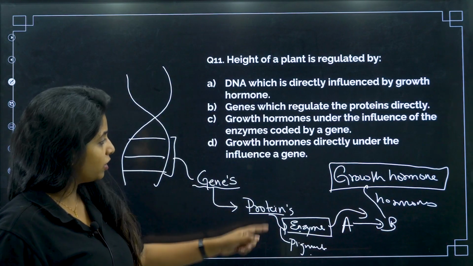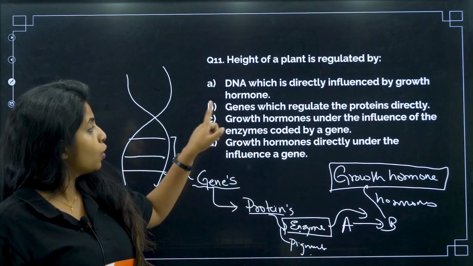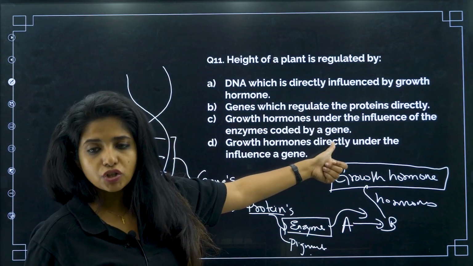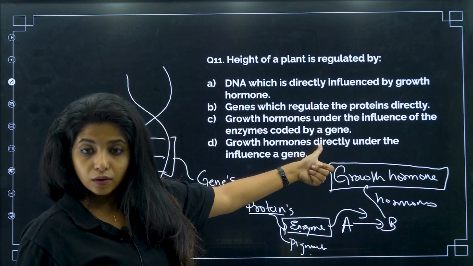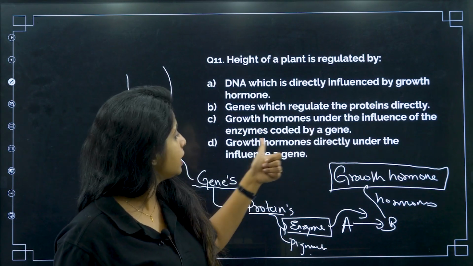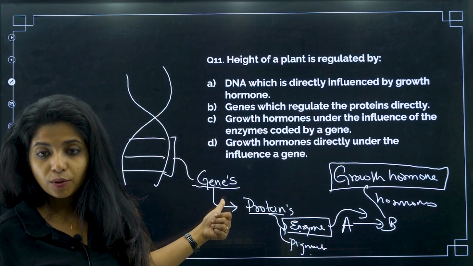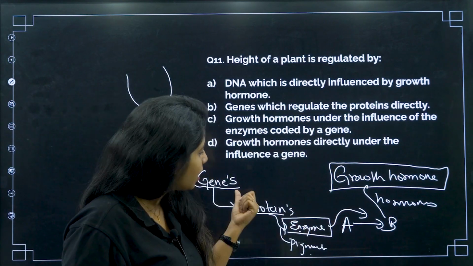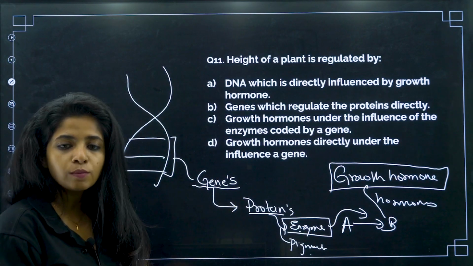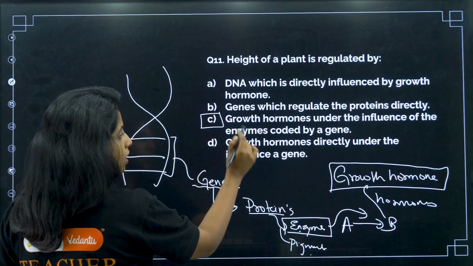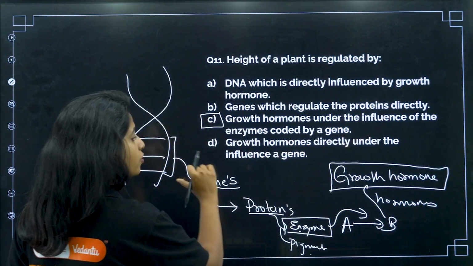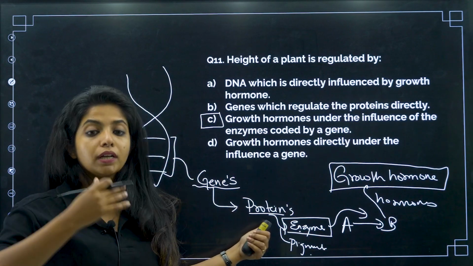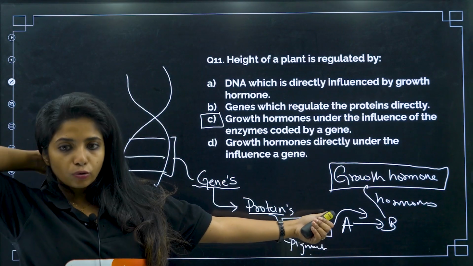So, which is the one that satisfies this? Growth hormones under the influence of enzymes coded by a gene, or growth hormones directly under the influence of a gene? What do you think? Growth hormone under the influence of an enzyme that is coded by a gene. This becomes more correct, my dear children. Growth hormone directly under the influence of a gene? No, it is not directly coded by a gene. There are proteins being made, and these proteins are going to help in the formation of the growth hormone.